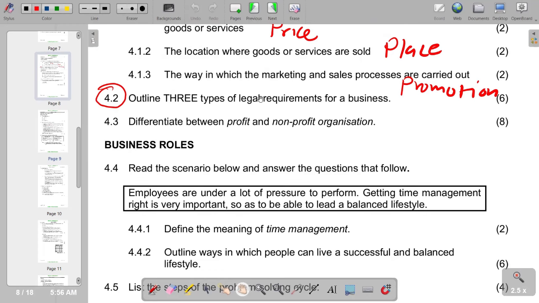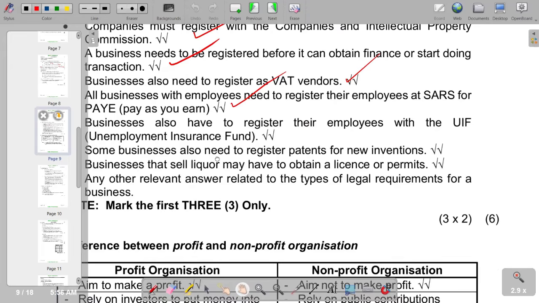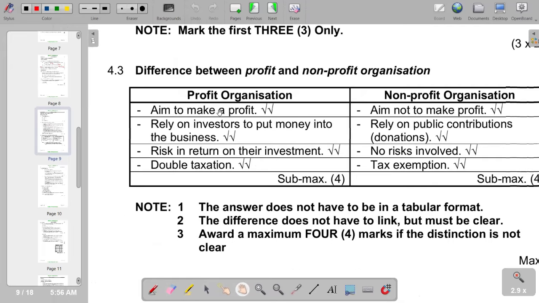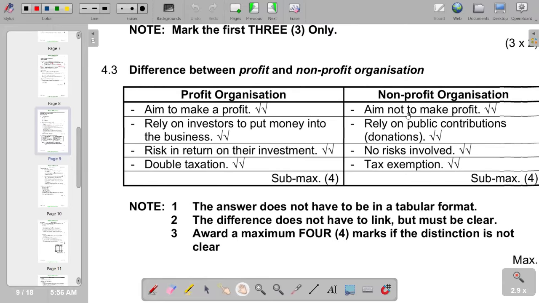In other words, at the end of the day, they want the revenue to be greater than the expenses they incur, so that they make a profit. Non-profit organizations have no objective of making a profit, but basically service delivery. So the first difference is that profit organizations aim to make a profit, whereas non-profit organizations aim not to make a profit.